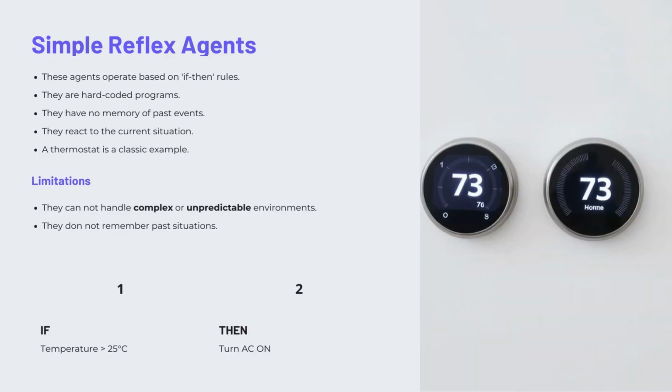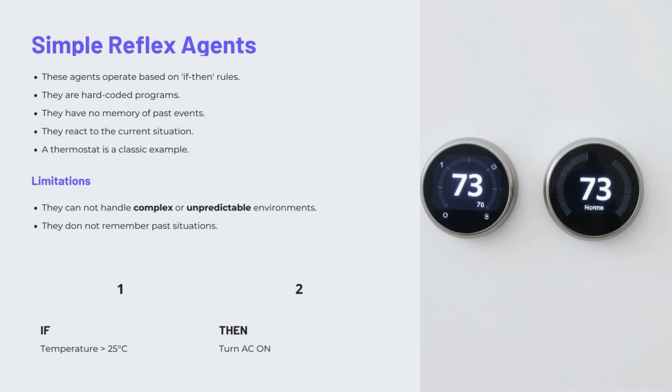Let's start with the simplest type of AI agent, which is the simple reflex AI agent. These agents operate based on if-then rules. So basically, they are hard-coded programs. They have no memory of past events. They react to the current situation. A classical example of this agent would be a thermostat.